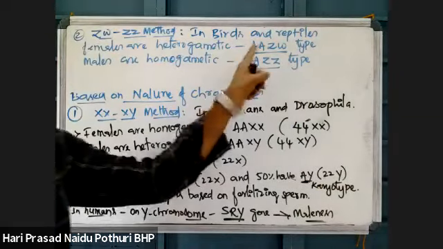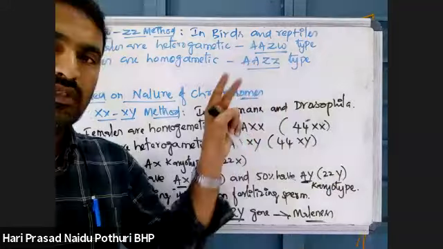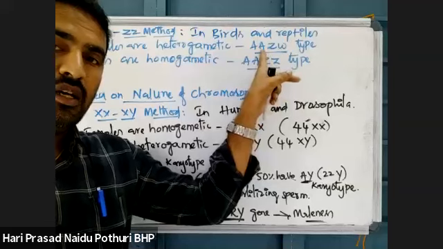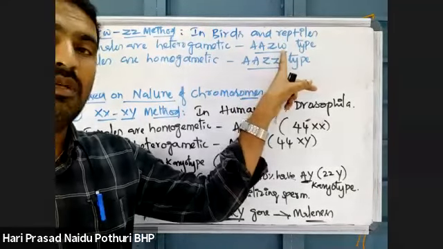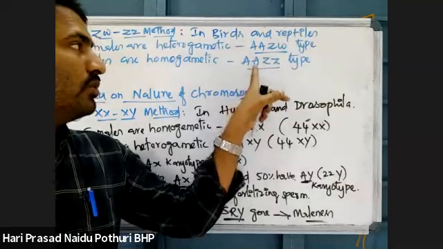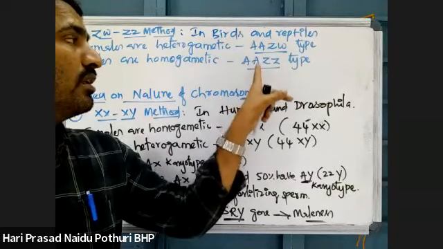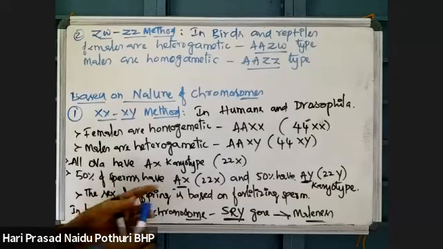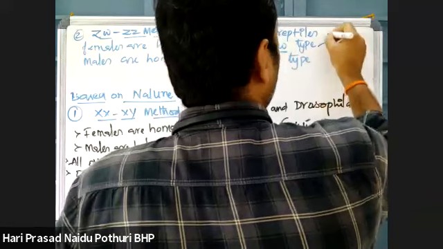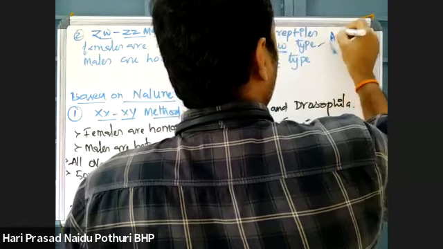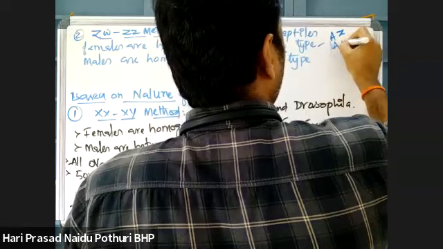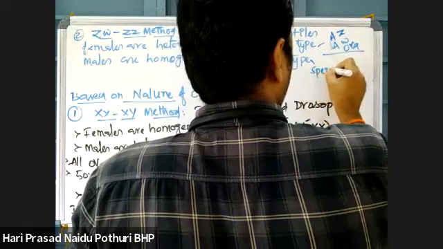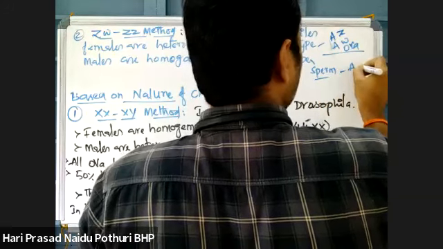So females are producing two different kinds of gametes. 50% of ova have AZ, and the remaining 50% have AW karyotype. But coming to males of these reptiles and birds, all sperms have the same type of karyotype. That means the gametes are AZ or AW ova, but the sperms are all a single type, which have AZ.